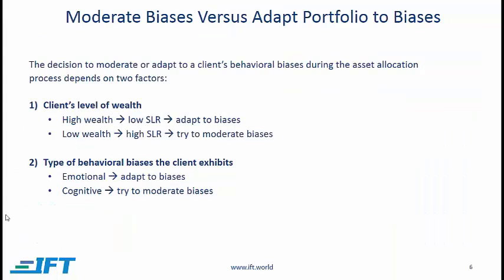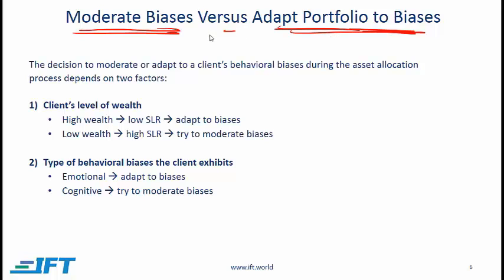When dealing with client biases, an important decision is whether we should try and moderate the biases versus adapting the client's portfolio to biases. When we talk about moderating biases, what we are saying is that we counsel our client and educate our client in order to reduce the impact of those biases. Adapting a portfolio to biases is saying that the client's biases are not going to go away, so we take those biases into account when we construct a portfolio for the client.